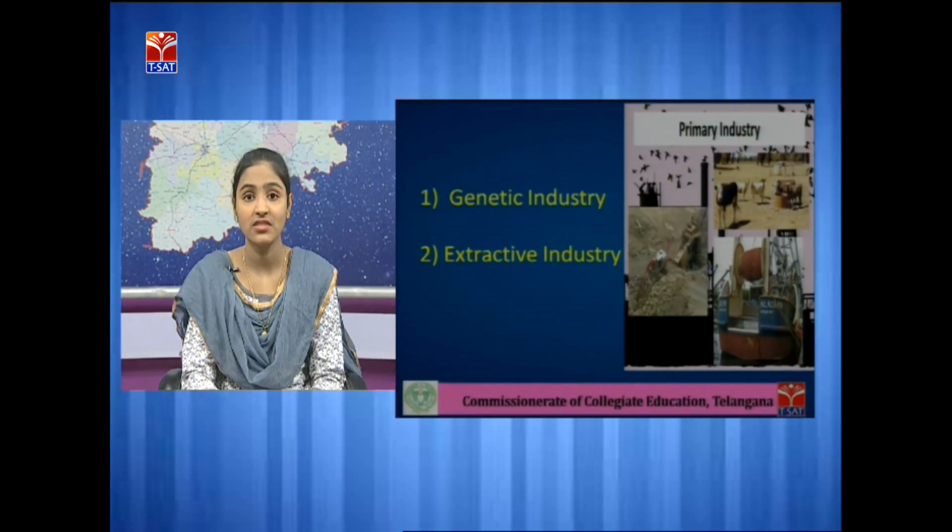Primary industry is an industry that is concerned with production of goods with the help of nature. In this industry, nature plays a very important role. Example is agriculture. In agricultural activities, nature plays a very important role. Without the help of nature, agricultural activities cannot be done. Primary industry is broadly classified into 2 types, that is genetic industry and extractive industry.